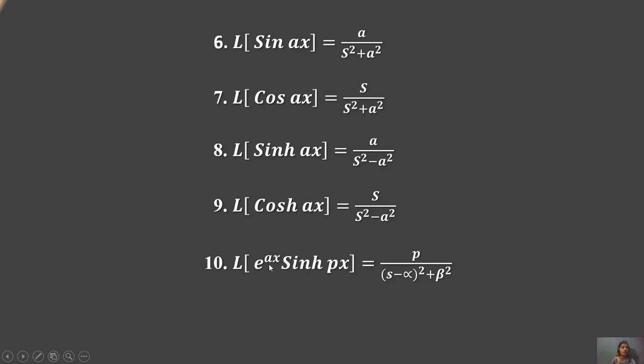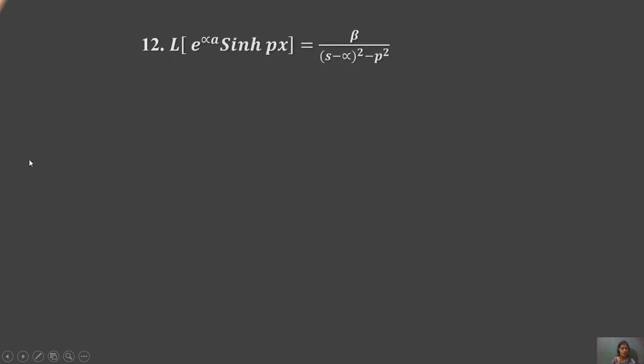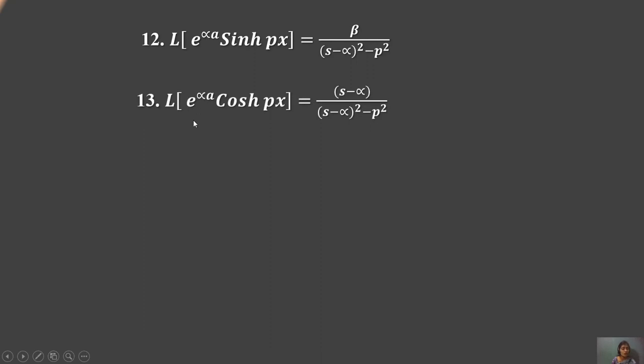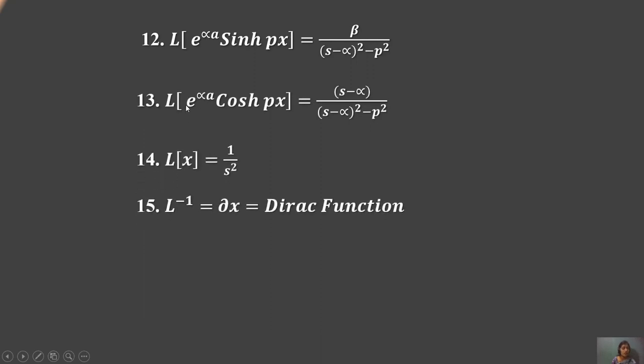Laplace transform of e to the power alpha x sin beta x equals beta upon s minus alpha square plus beta square. Same as that, e to the power alpha x cos beta x will be s minus alpha upon s minus alpha square plus beta square, all in this form. 12th formula, that is e to the power alpha x sinh beta x equals beta upon s minus alpha square minus beta square. And e to the power alpha x cosh beta x gives s minus alpha upon s minus alpha square minus beta square.